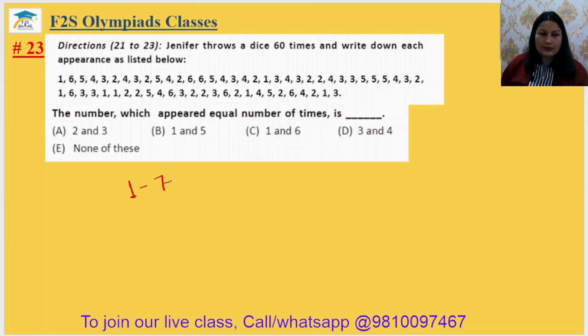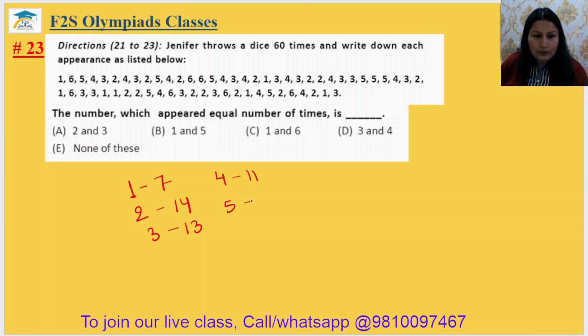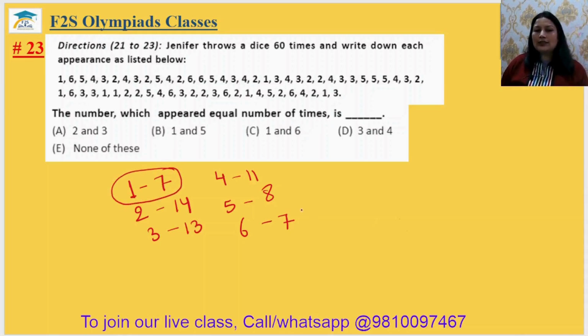1 appeared 7 times, we have already made it. 2 appeared 14 times, 3 appeared 13 times, 4 appeared 11 times, 5 appeared 8 times, and 6 appeared 7 times. Now read the question. The number which appeared equal number of times. दो ऐसे जो कि दोनों equal number of times appear हुए. By checking the data, we can see 1 appeared 7 times and 6 appeared 7 times. So 1 and 6 appeared same times. The 23rd answer will be option C.